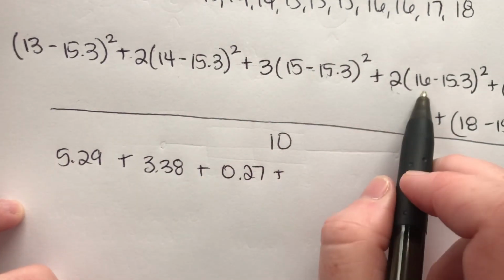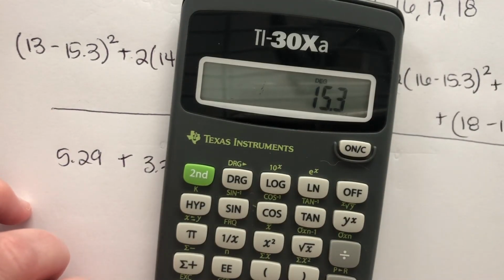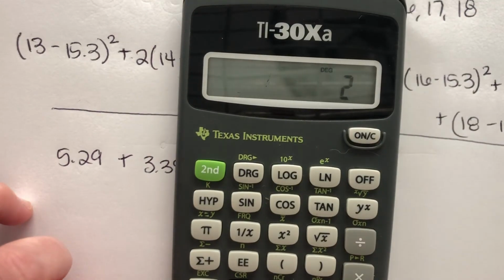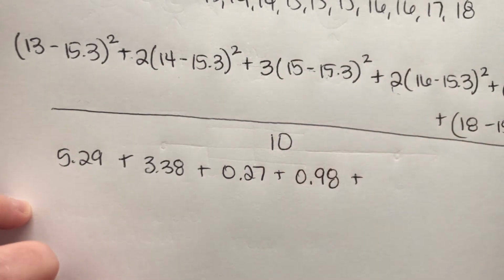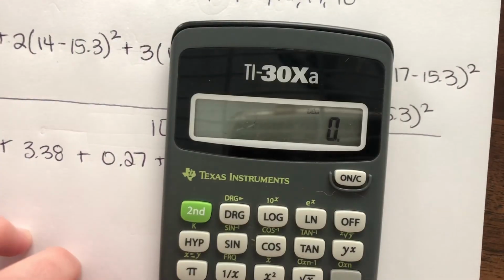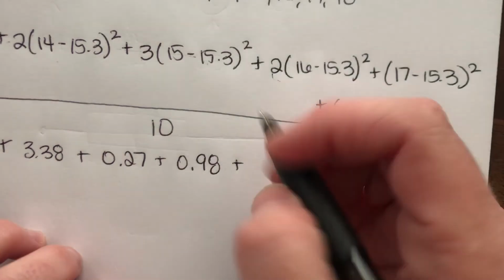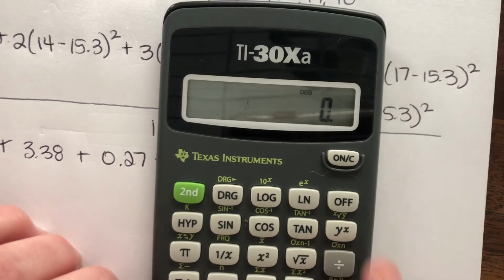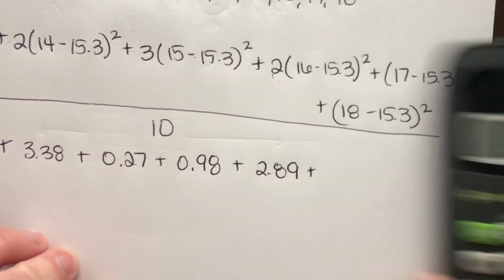plus, that was this guy, 16 minus 15.3 squared, and there's 2 of those, so 0.98, plus, and then I've got my 17 and my 18, 17 minus 15.3 squared, 2.89, and 18 minus 15.3 squared, 7.29.